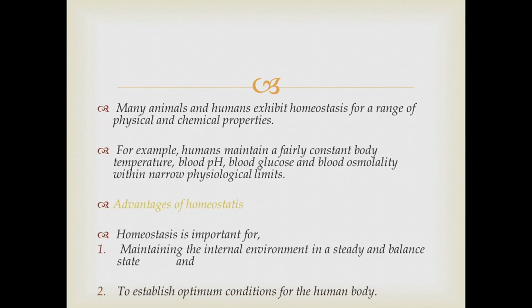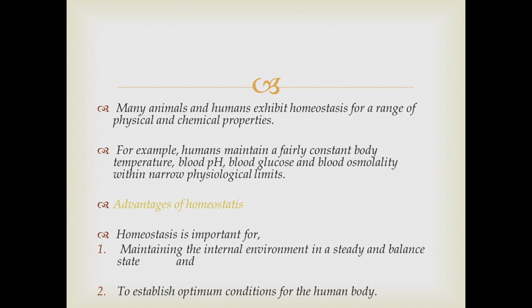Then many animals and humans exhibit homeostasis for a range of physical and chemical properties. For example, humans maintain a fairly constant body temperature, blood pH, blood glucose and blood osmolality within narrow physiological limits. They are just examples. Then advantages of homeostasis. We can mainly mention two advantages.